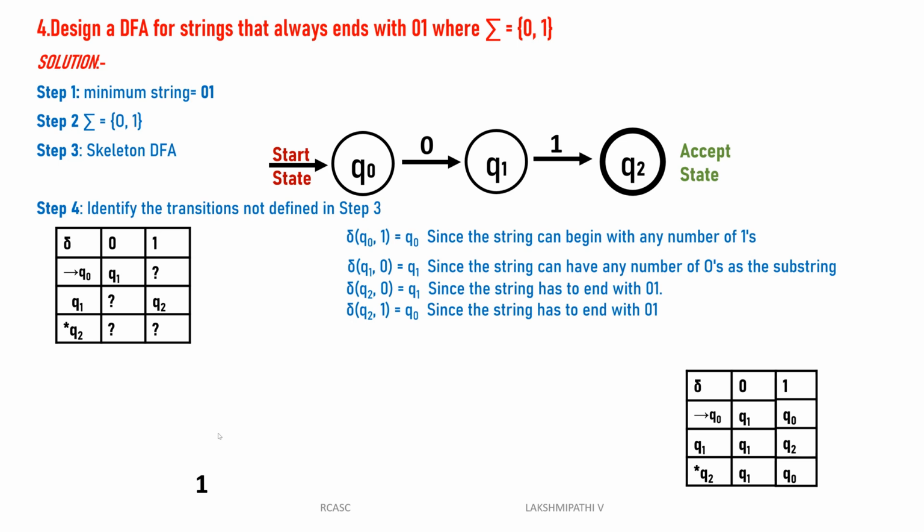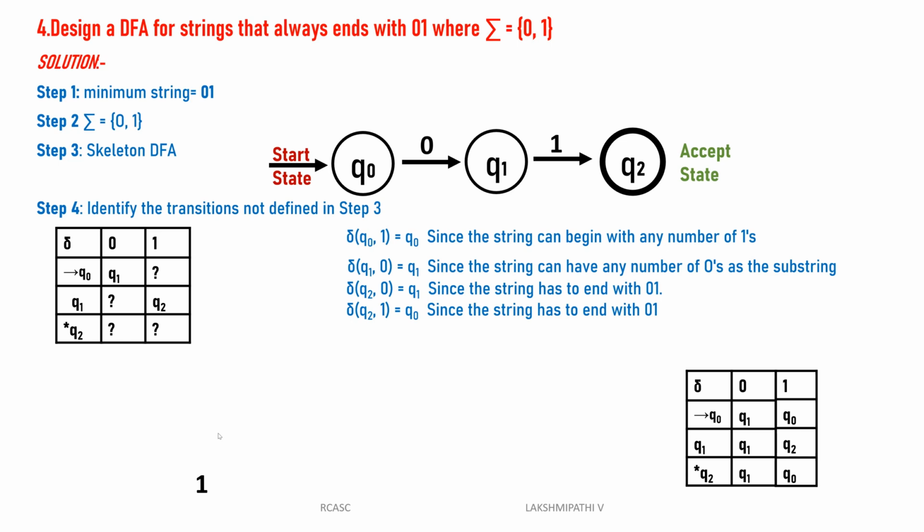For example, take the language L with strings 101, 1101, 11101, either 4101 or 5101, that type of strings. They are all the same kind: the string always ends with 01, but in the beginning there can be anything, either zeros or ones. For 1001, Q0 reads 1, so we put it into the same state; we put it in a loop. Then this type of strings will be accepted by this machine.